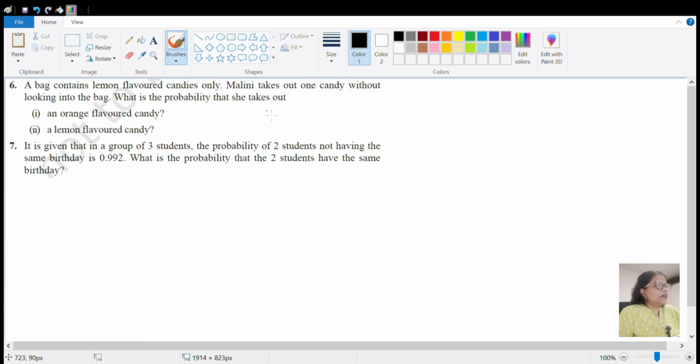Let us start with our next question, that is question number 6 and 7. So we will read question number 6. A bag contains lemon flavor candies only. Malini takes out one candy without looking into the bag.